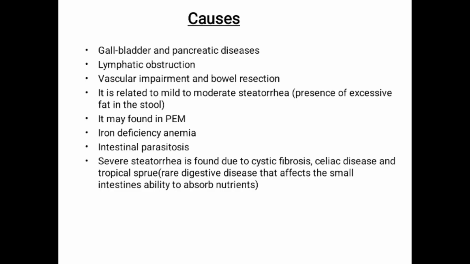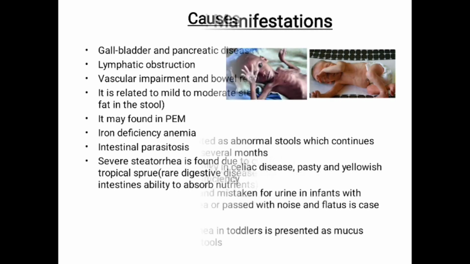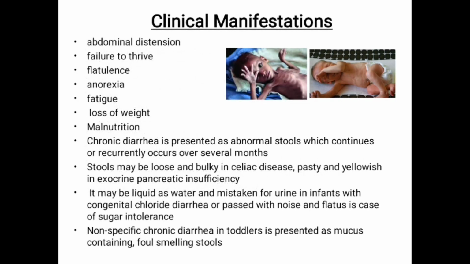Severe steatorrhea is found due to cystic fibrosis, celiac disease, and tropical sprue. It is a rare digestive disease that affects the small intestine's ability to absorb nutrients. Clinical manifestations include abdominal distension, failure to thrive, flatulence, anorexia, fatigue, loss of weight, and malnutrition.